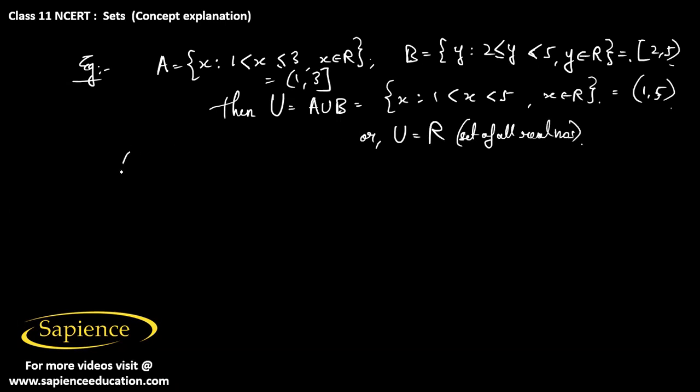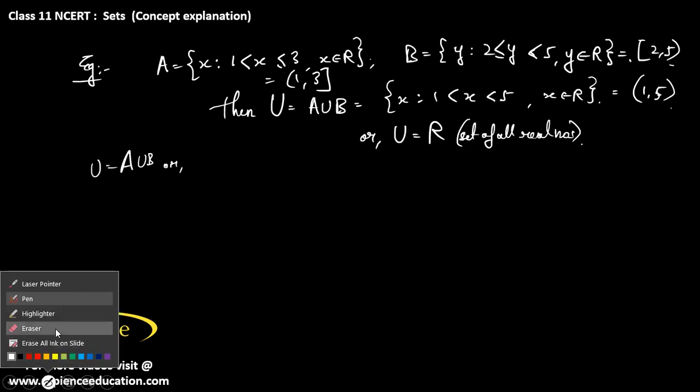So it means that if two sets A and B are given, and we are asked to find the universal set for these, some set U which we have to consider as the universal set, then we can take A union B as U, or here U can be taken as R also.